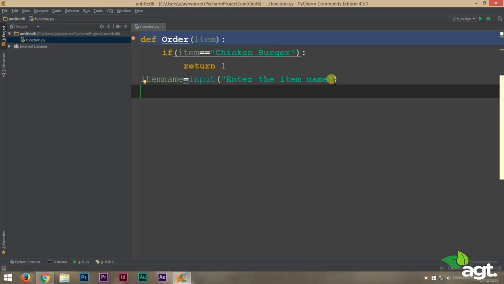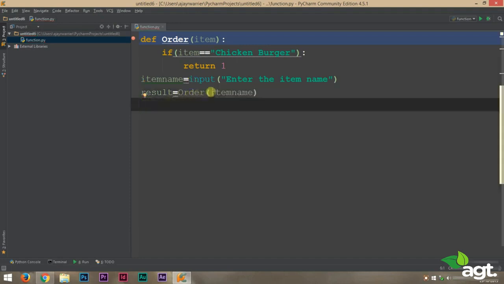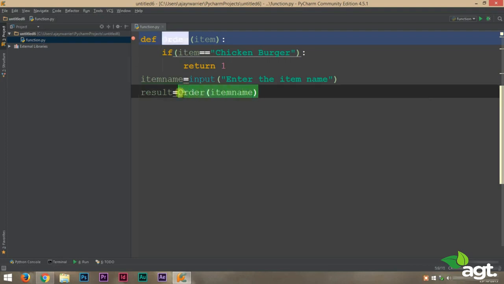We'll not only be just calling the function, we're going to store the value. We're going to store the result of that function in a variable. So to do that, we'll create a variable result. It can be any name, but for the time being, we'll use result. And this result must store the result of the function. So we have to do a function call with the value given by the user. So in this case, result equal to order of item name. So this is our function call.